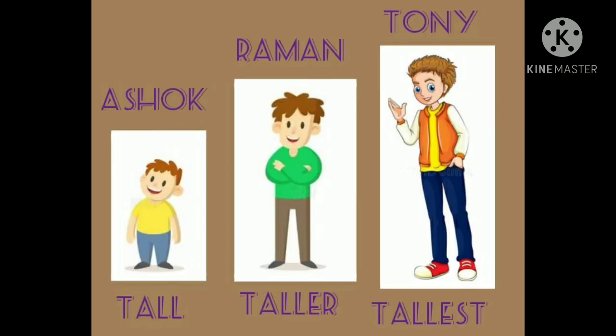Your third question was, Tony is taller than Raman and Raman is taller than Ashok. So which boy is the tallest? Correct, Tony is the tallest. And who will be the shortest? It will be Ashok. So I hope children you have understood this lesson on comparison of adjectives.